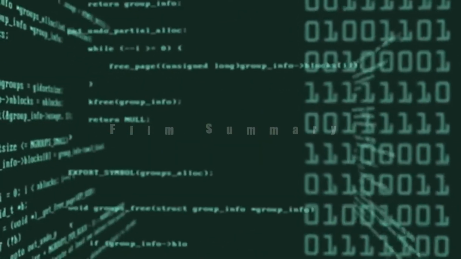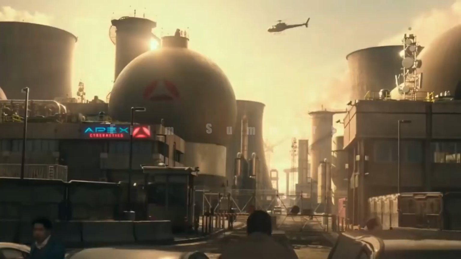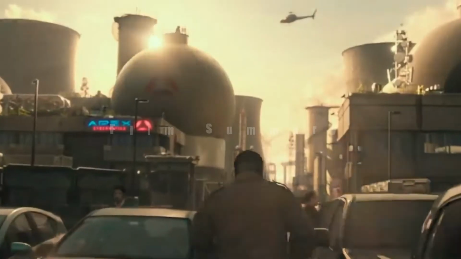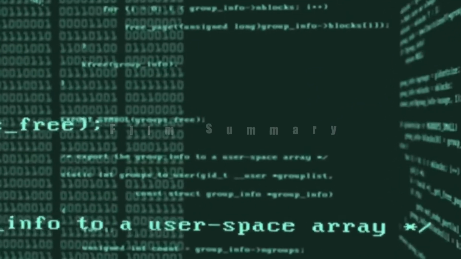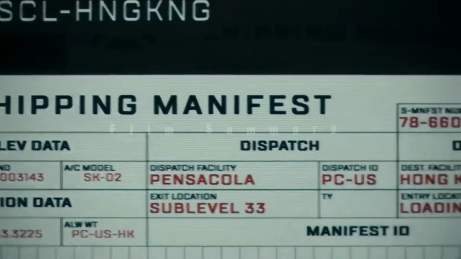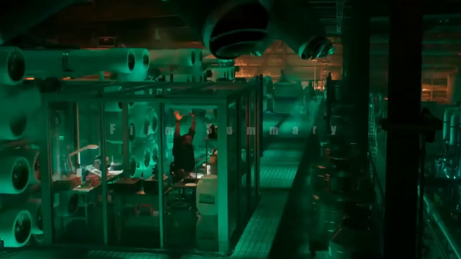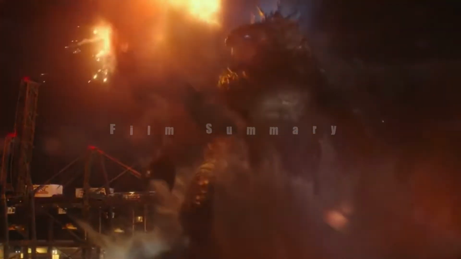Then we see a boy who worked for a company. He was a hacker. The company in which he worked made very modern stuff such as machines, robots, etc. But that hacker doubts his company. The company is designing a thing that should not be made. Therefore, he hacks all the data of the company. He gets to know that this company is shifting a huge object to Hong Kong. But suddenly the alarm starts ringing there. It was an alarm that Godzilla is coming.